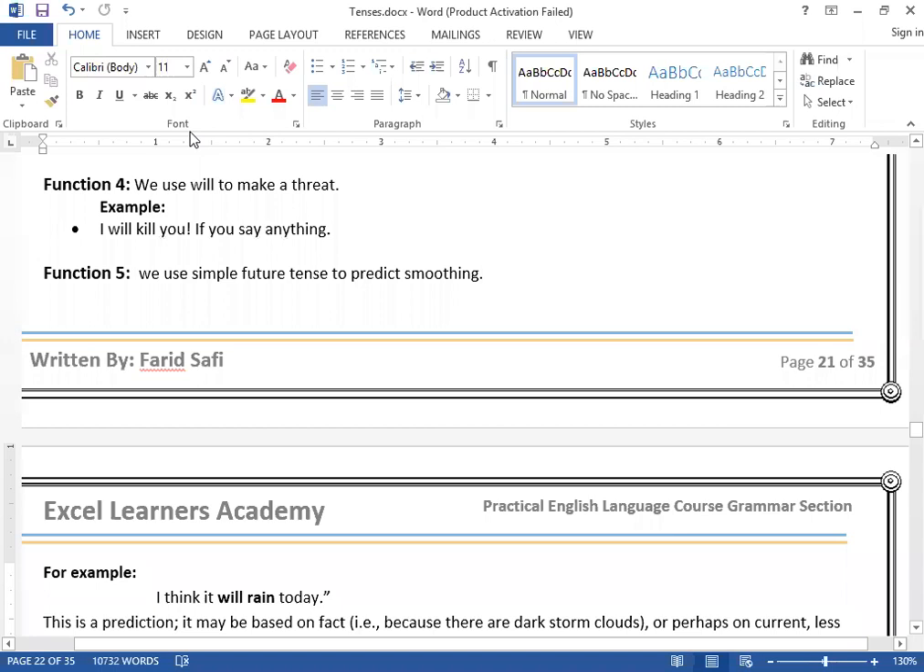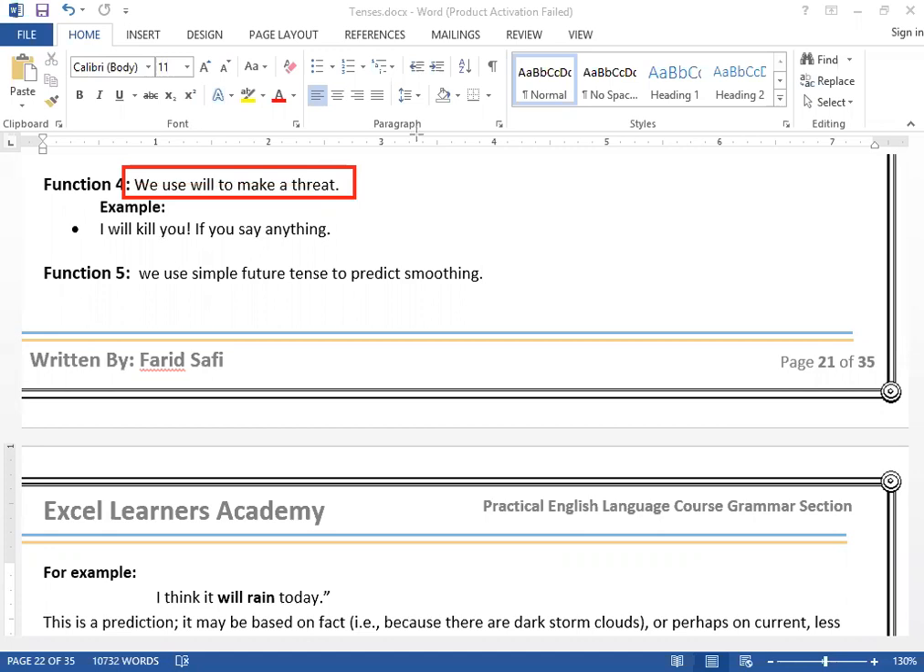Usage number 4, simple future tense can also be used to threaten. When you threaten someone, clear? Then we use that one. Like for example, I will kill you. If you tell him, I will kill you, I will see you, clear? So to threaten someone, whenever we threaten someone, we use that of simple future tense.